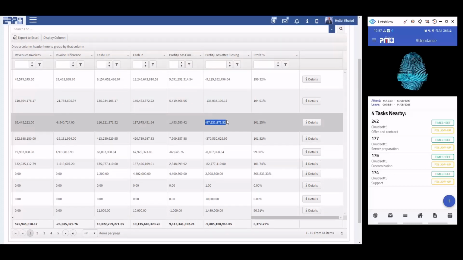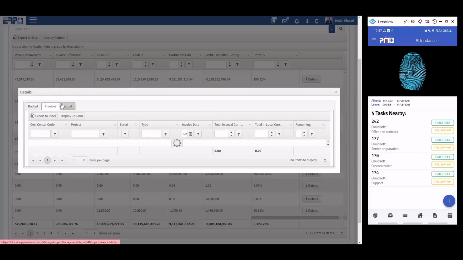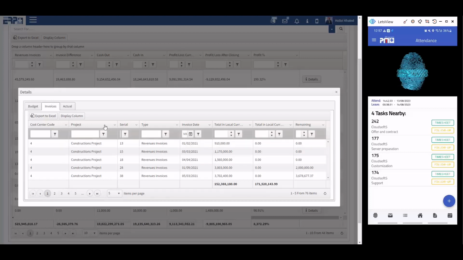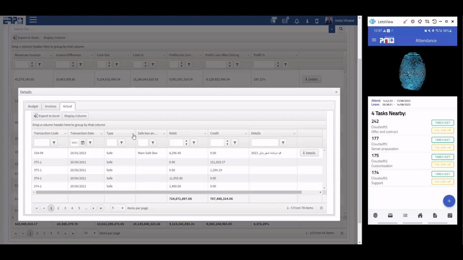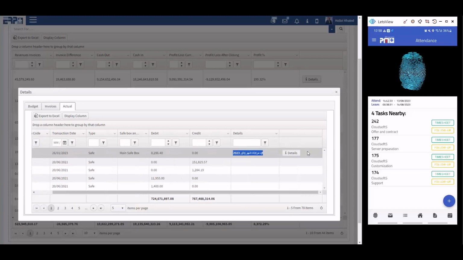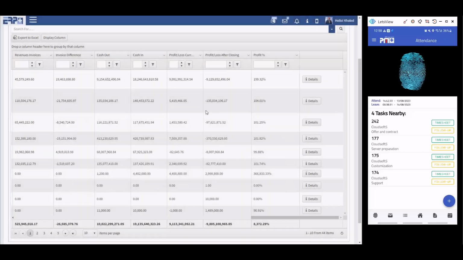And if you wish to have more details, just click on that. It's going to show you the budget and the invoices, if you have invoices for revenues from the customer or from vendors or subcontractors. This is the actual hours calculated for the cost and the actual hours calculated for the revenues. If it is related to payroll, for example, if you click details, it shows you the cost for each department without exposing the payroll information to the project managers.